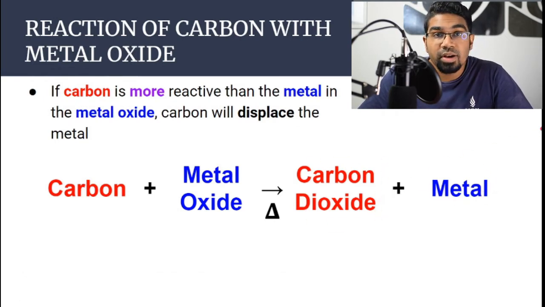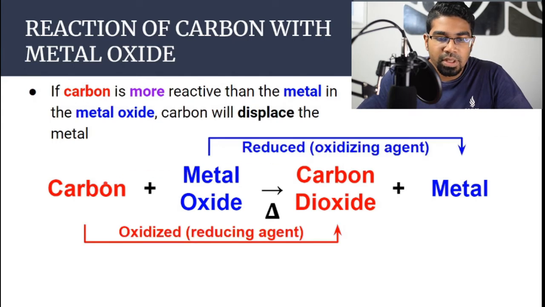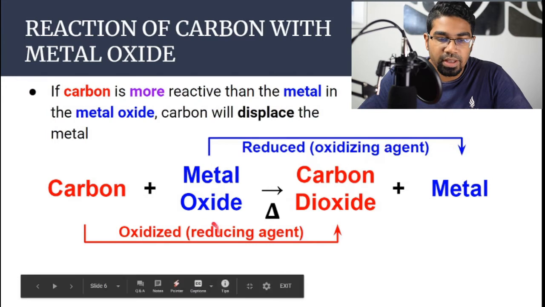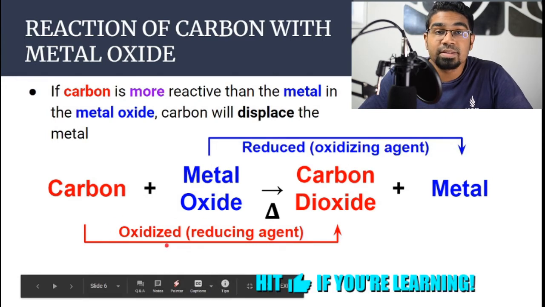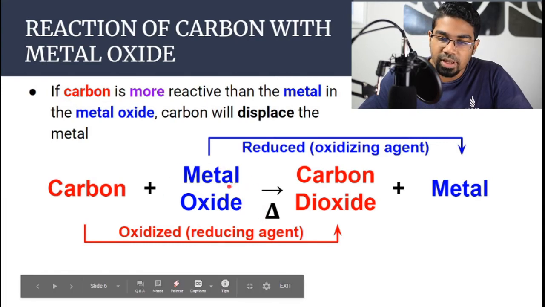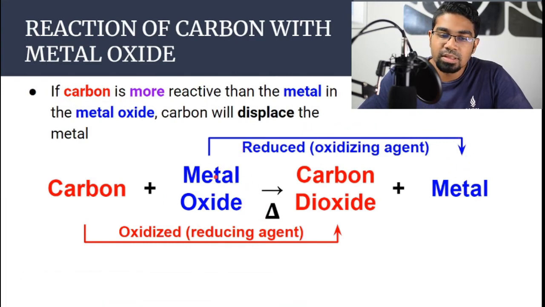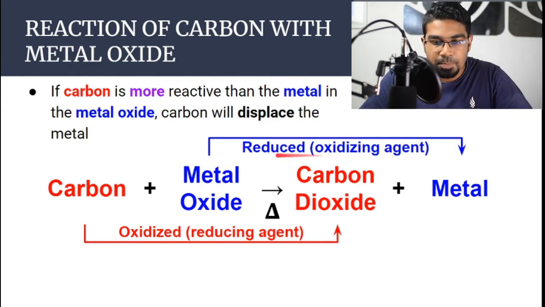So in terms of a redox reaction, carbon here has gained oxygen and become carbon dioxide, and therefore it has been oxidized. And since it itself is oxidized, it acts as a reducing agent. The metal oxide has lost oxygen and become just metal. Since it loses oxygen, it is reduced. And since it itself is reduced, it acts as the oxidizing agent. If you haven't seen oxidation and reduction, the link is at the corner.